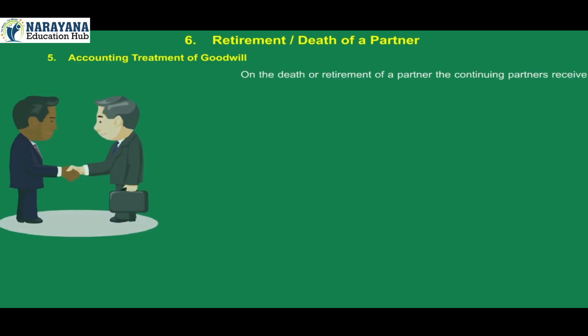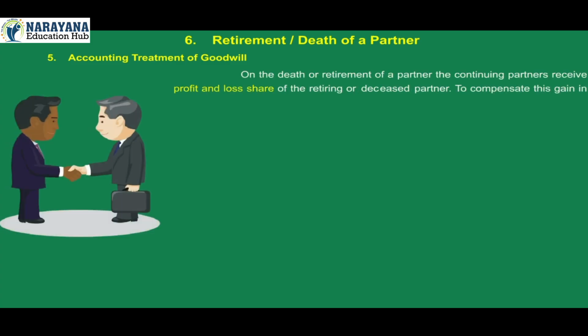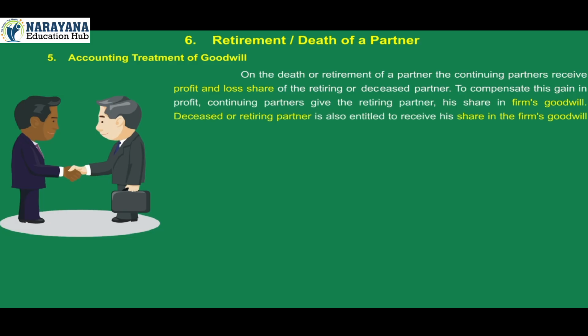5. Accounting treatment of goodwill. On the death or retirement of a partner, the continuing partners receive the profit and loss share of the retiring or deceased partner. To compensate this gain in profit, continuing partners give the retiring partner his share in the firm's goodwill. Deceased or retiring partner is also entitled to receive his share in the firm's goodwill because the goodwill was earned by the firm when he was a partner.